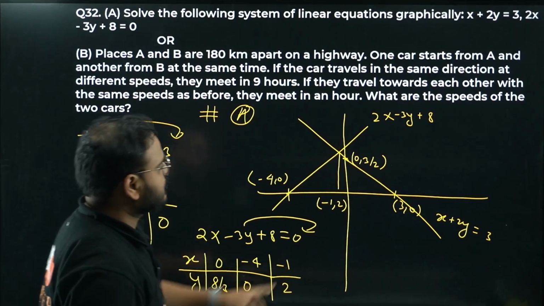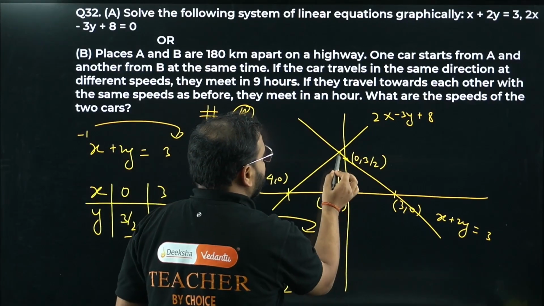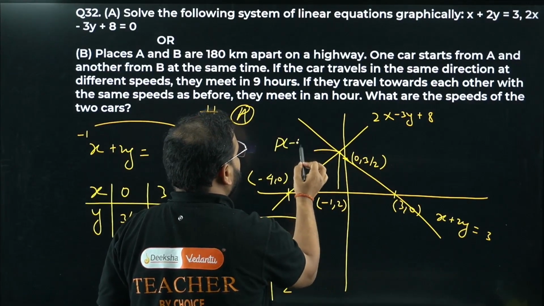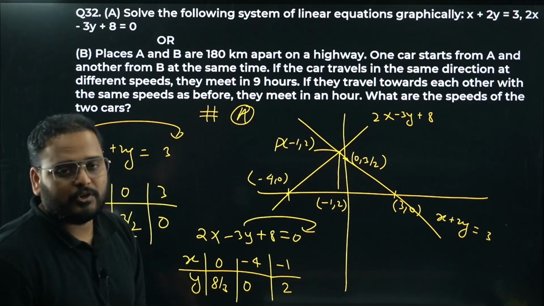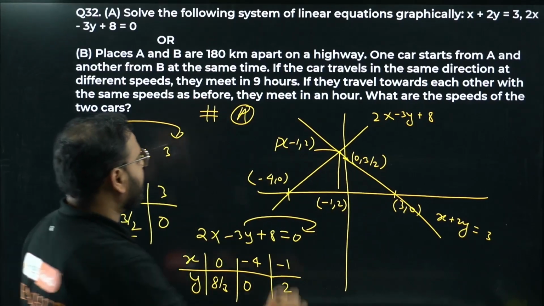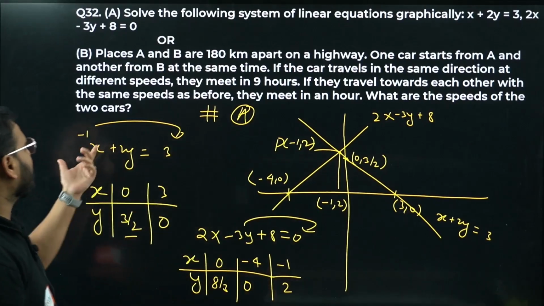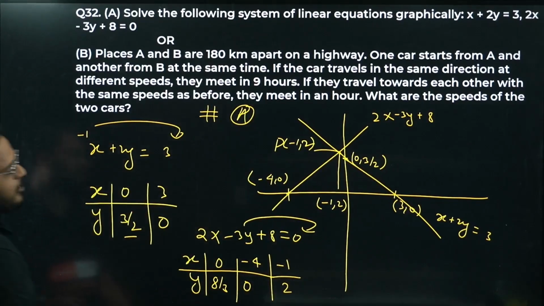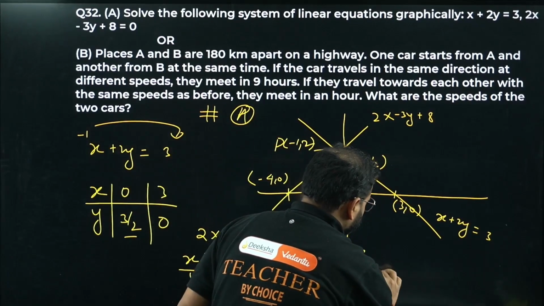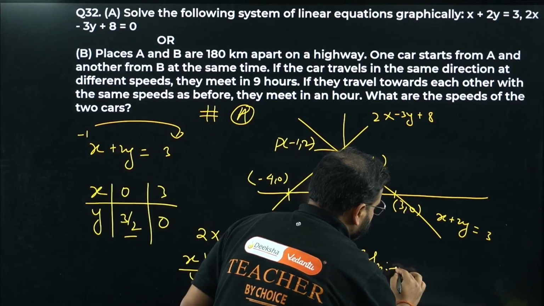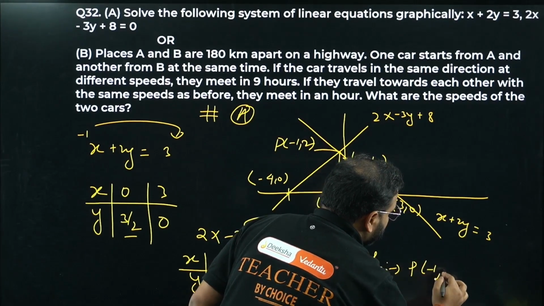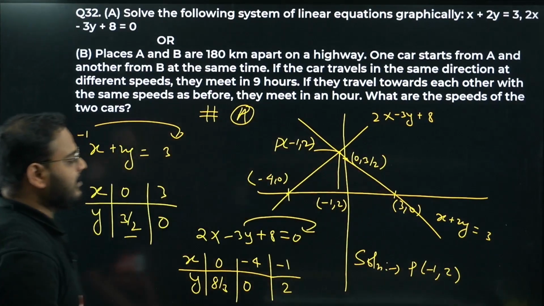So this point having the coordinate P as minus 1, 2 is nothing but the solution from the graphical method. What I have taken here directly is nothing but the solution also. Solution is given as the point P minus 1, 2. The x value is minus 1 and y value is 2.